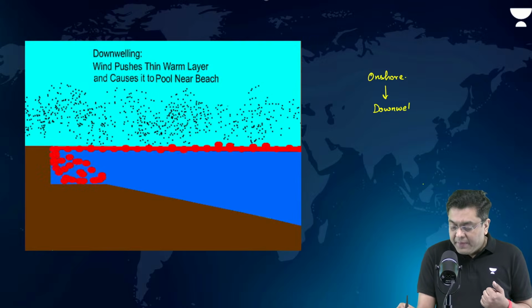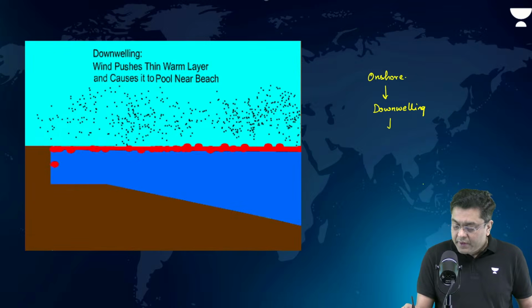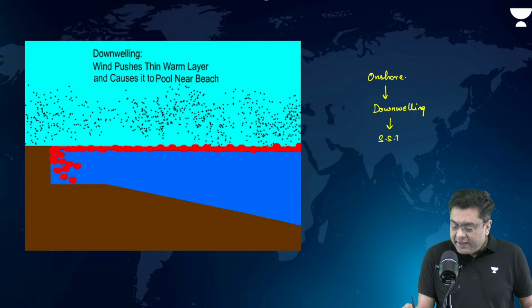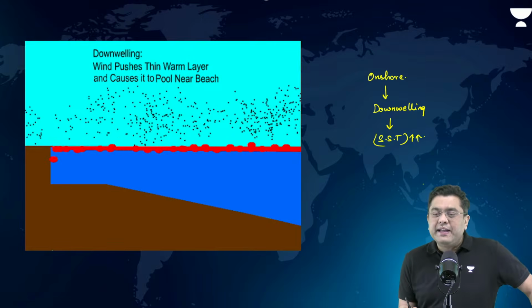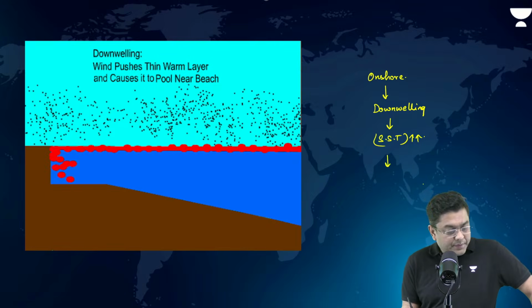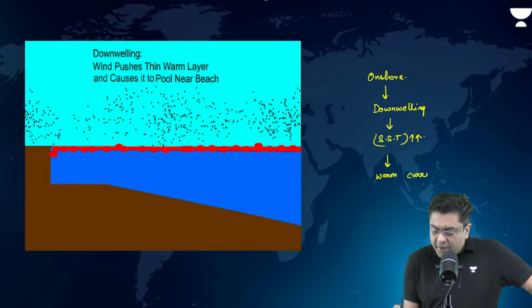Downwelling will basically mean sea surface temperature increases, and the increase in sea surface temperature will mean that you have warm current. Okay, that is how you have generation of warm current.